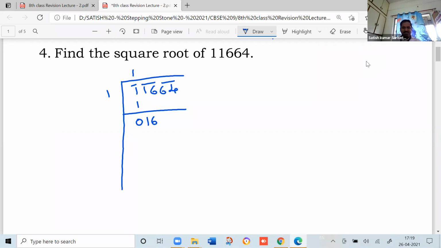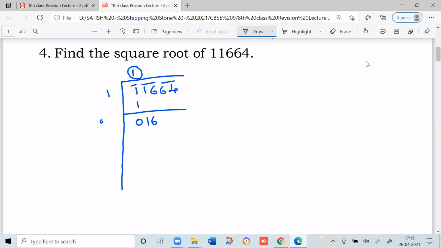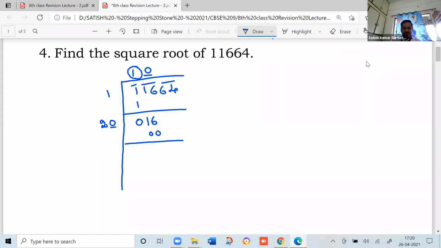Next, how much should I write here? Twice of this always, 2. Now you have to fill the next blank. How to decide this blank? If I take 1, the value itself is 21, which is more than this. So you cannot take 1, you have to go with 0. Subtract.